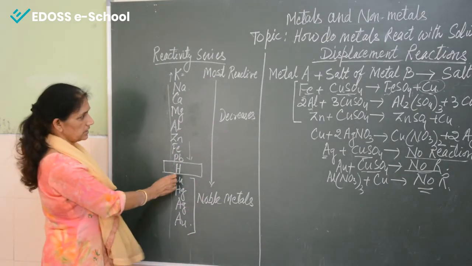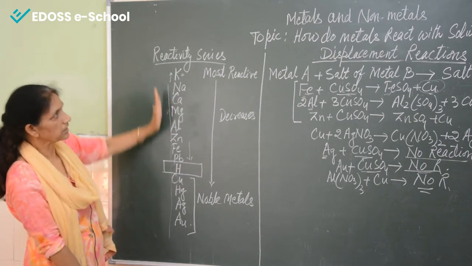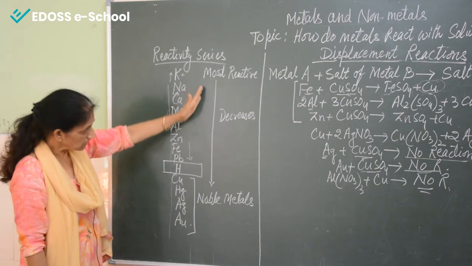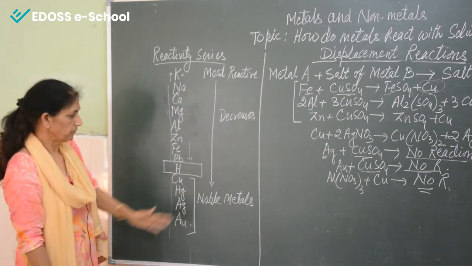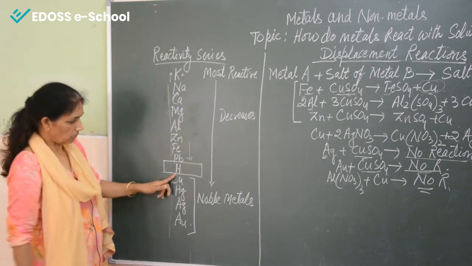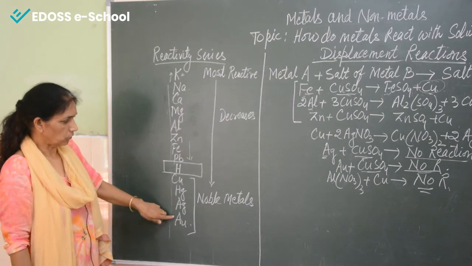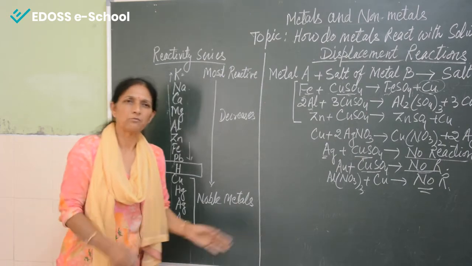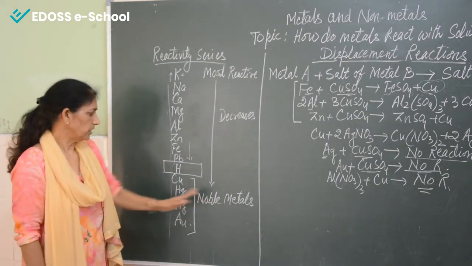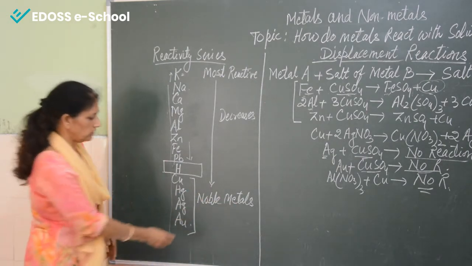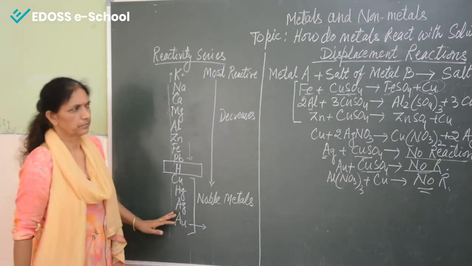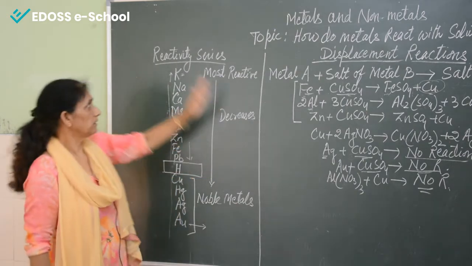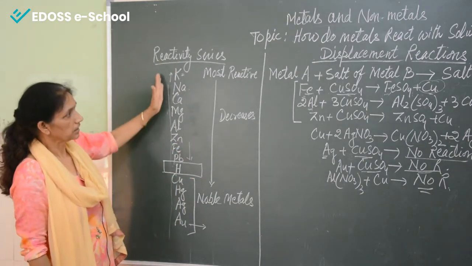So here we can see, these metals are reactive metals. The reactivity is decreasing as we go down. But as soon as we reach here, copper, mercury, silver and gold, these are also known as noble metals, meaning the reaction now becomes very slow. So we see that silver and gold are the least reactive. So that is the reason displacement reaction depends on the reactivity series.